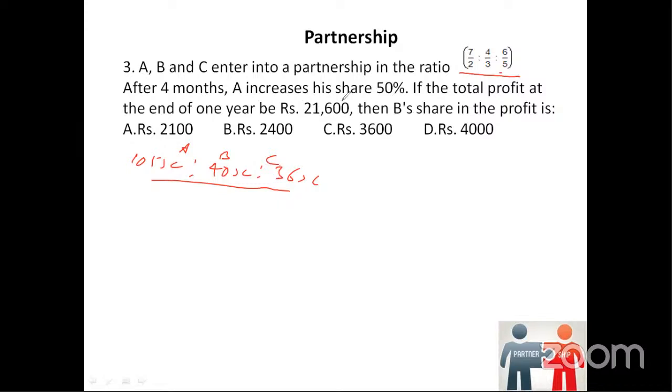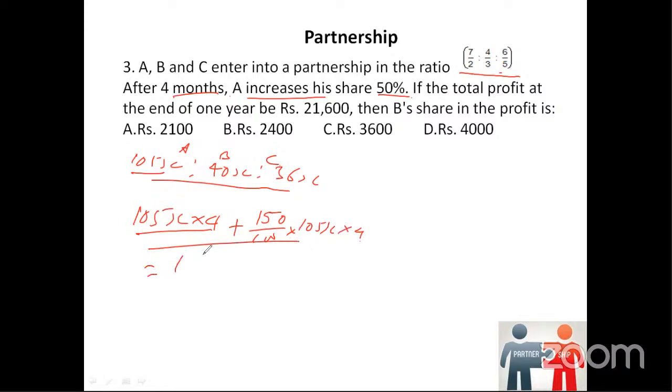Okay. This is the ratio initially. But what happened? A increases his share by 50% after 4 months. Until 4 months, it was 105x into 4 months. It was fine. But after 4 months, A increases his share by 50%. So we have to add that extra share. So 50% increase means 100 plus 50, 150 by 100, into the same thing again, 105x into 4. On solving this, we get 1680. Okay, this is A's share.